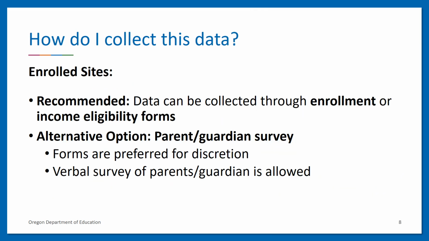How data is collected will be dependent on the type of site you have. For enrolled sites, ODE CNP recommends that data is collected through enrollment or income eligibility forms. If the information is not available through these forms, an alternative option is to provide a parent or guardian survey of racial and ethnic data. Paper or online forms are preferred since it allows for more discretion. However, verbal survey of parents or guardians is allowed if necessary.